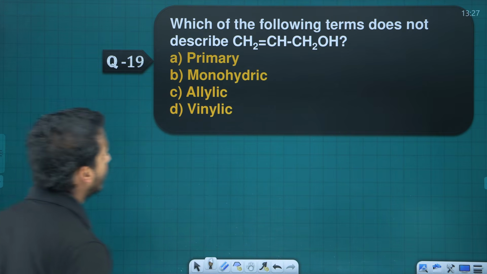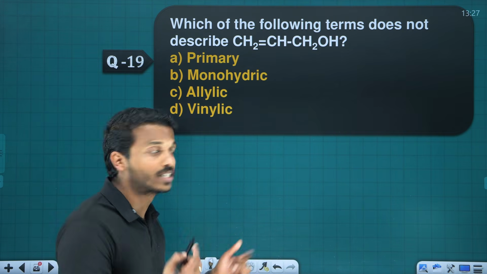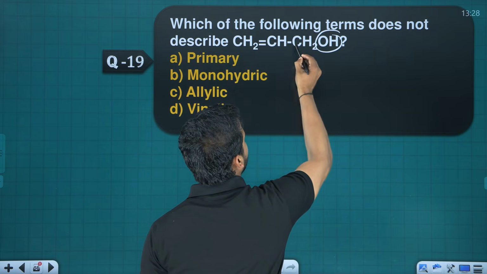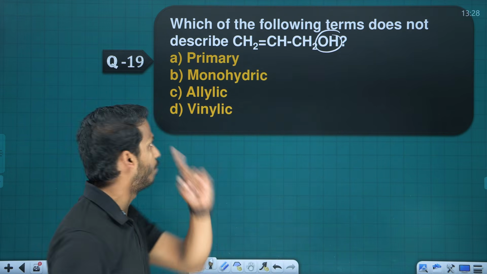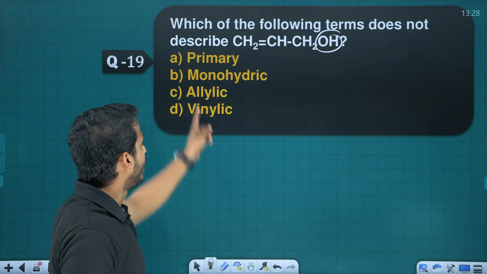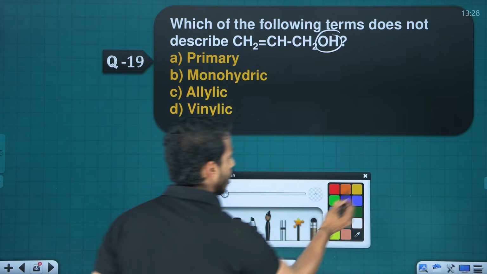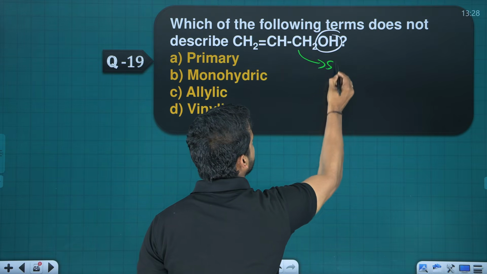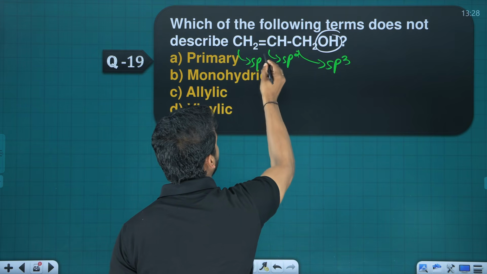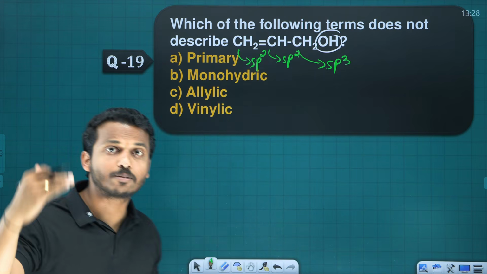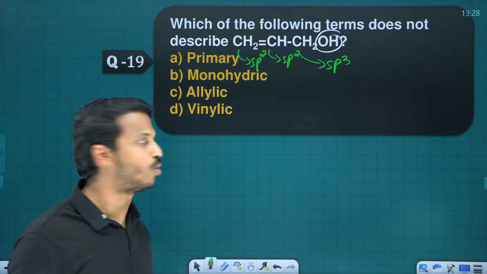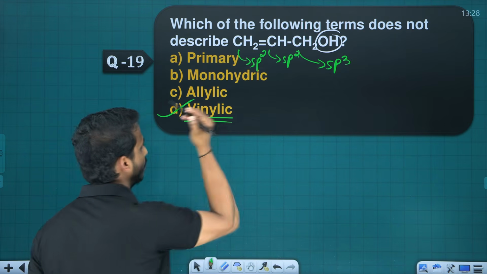Which of the following terms does not describe this compound? Is it a primary alcohol? Yes, because the OH connected carbon is connected to one carbon, it's primary. Is it monohydric? Yes, because it contains only one OH group. Is it allylic or vinylic? Check it all. The alcohol connected carbon is sp3, this is sp2, this is sp2. Can you say what this pattern is? sp3, sp2, sp2 is allylic, right? It's an allylic alcohol. It's not vinylic.